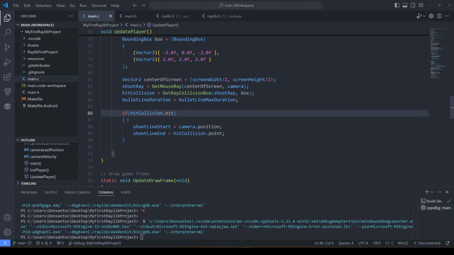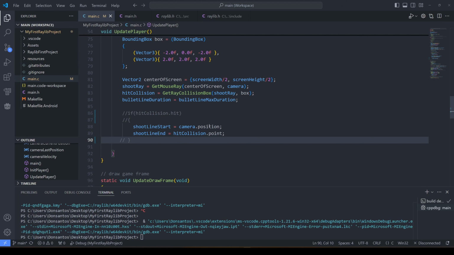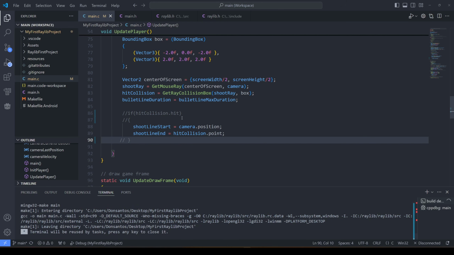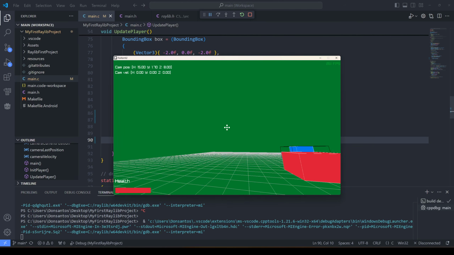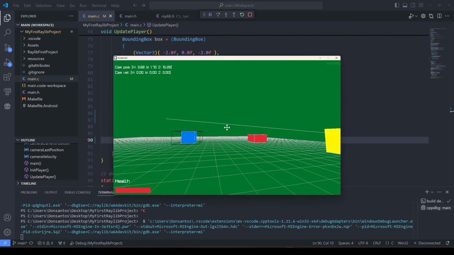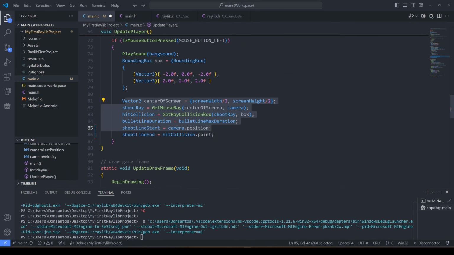We can actually try to remove this, I just realized. Let's comment that out and see where the line ends if we're not hitting anything. That's interesting, I haven't even thought of that. Oh yeah, look. So this just gets the ray, reads the collision, sets the data, and so on.